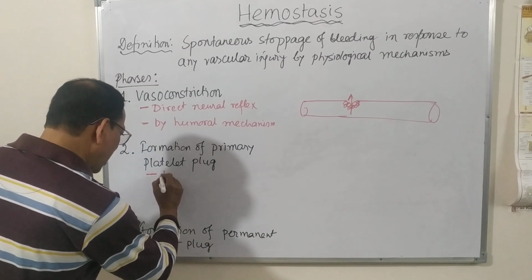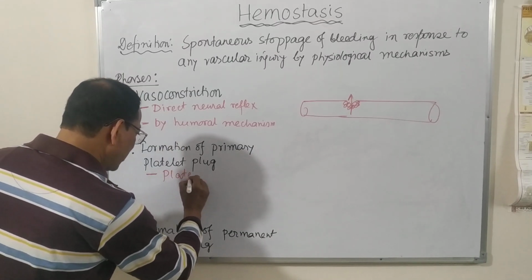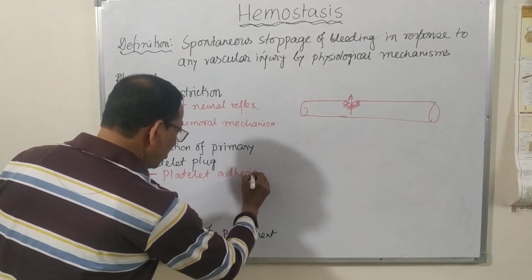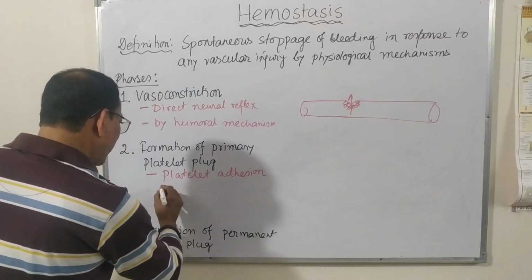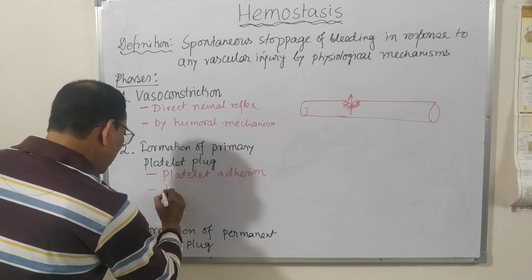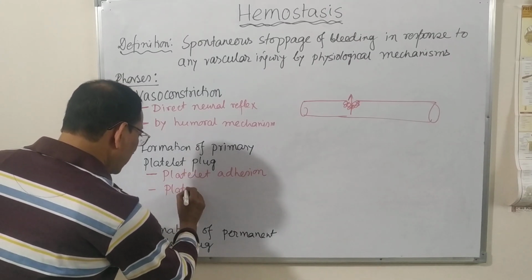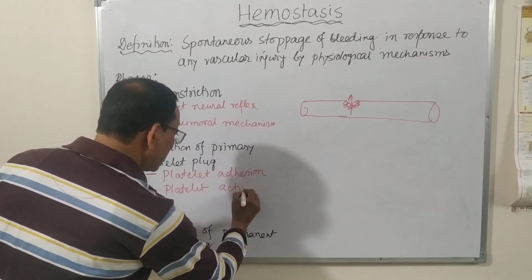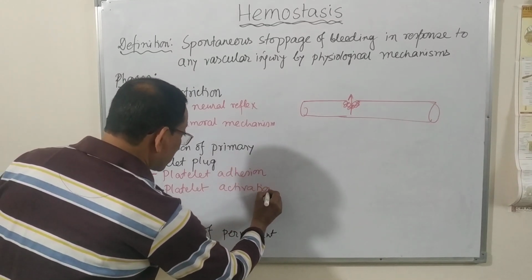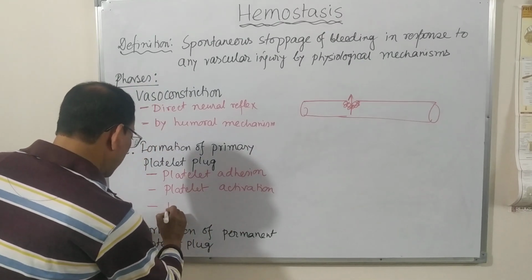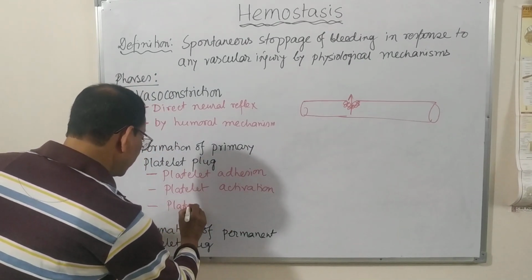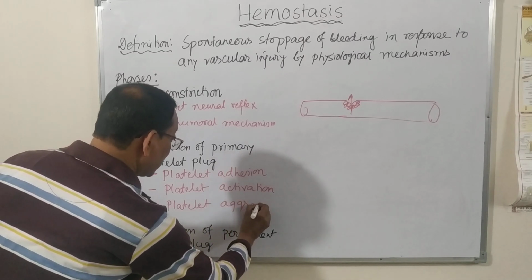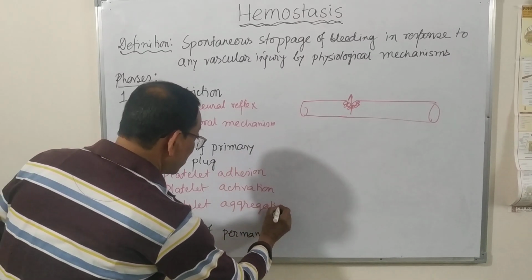Number one is known as platelet adhesion. We'll go into details of each and every phase. The second one is platelet activation, and the third one is known as platelet aggregation.